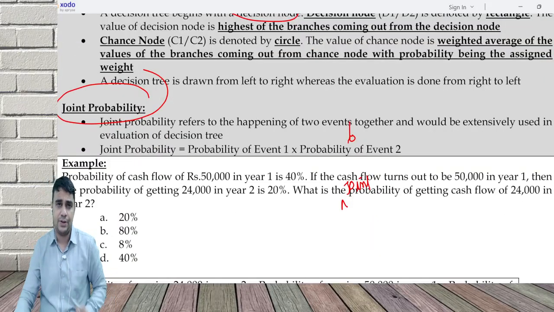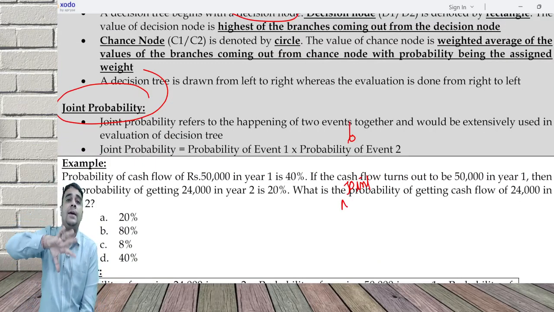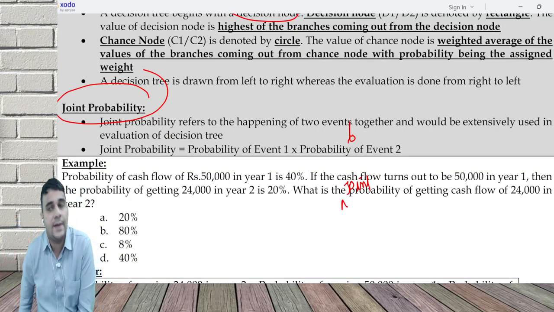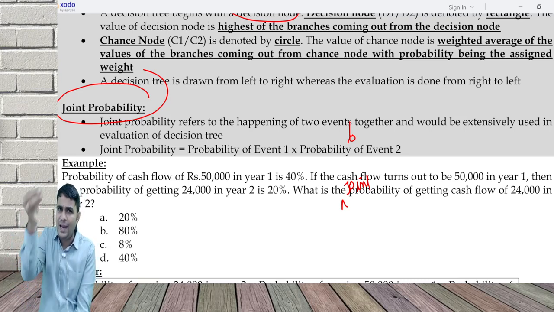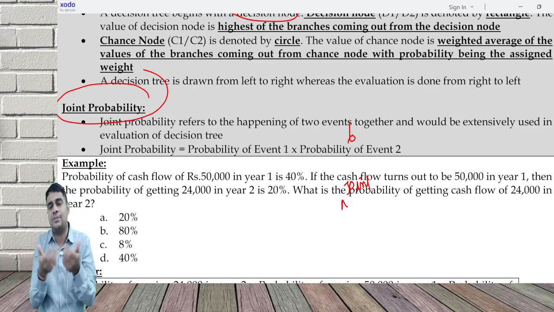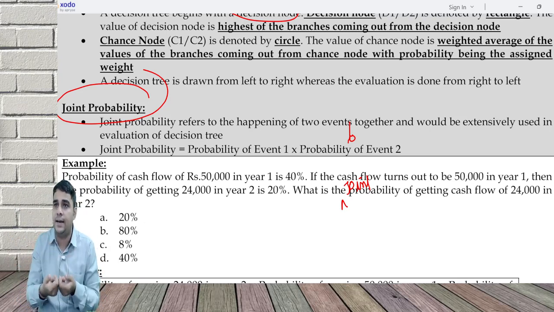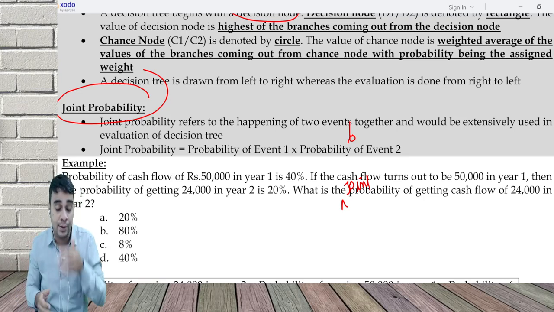Next comes the next technique, which is called simulation. Now, what is a simulation? Creation of a real-time scenario. For example, a cricket match is going on, being played in the stadium. I want to simulate exactly the same thing in a cricket game, a game I play on my TV or laptop using some game software. That is called a simulation exercise, where I'm trying to create a real-time scenario.